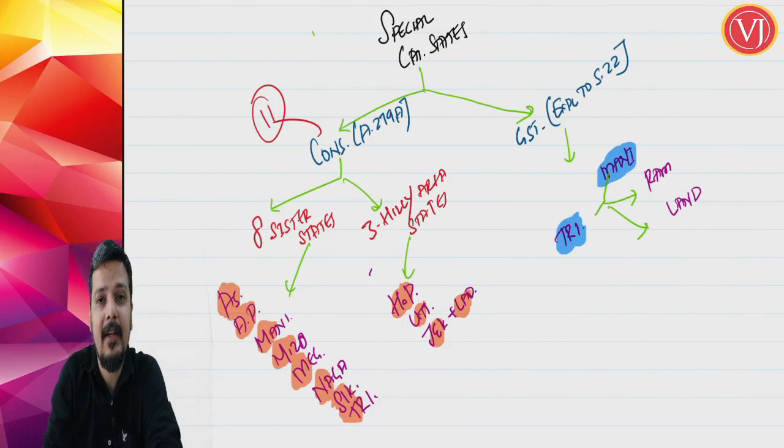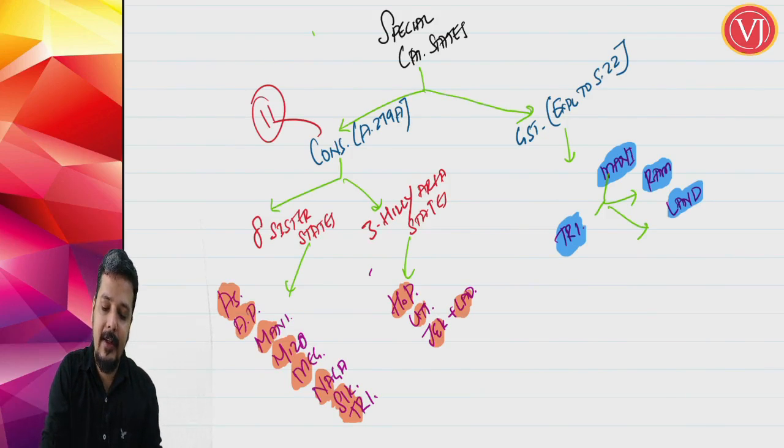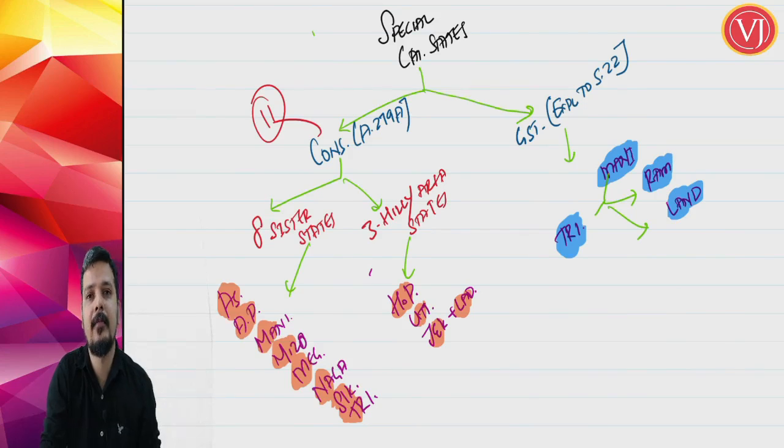The first important thing is money. Then you require land. Then you require religion, that is Ram. Obviously, it is a sad story, but nevertheless, for remembrance purposes, we can use that. So, when you talk about special category states as per GST law, just remember Indian politics. For you to be successful in Indian politics, you require 3 important things. Tree, that is Tripura. First is money, that is Manipur. Second is land, that is Nagaland, and third is Ram. Right? Religion, Ram, that is Mizoram.